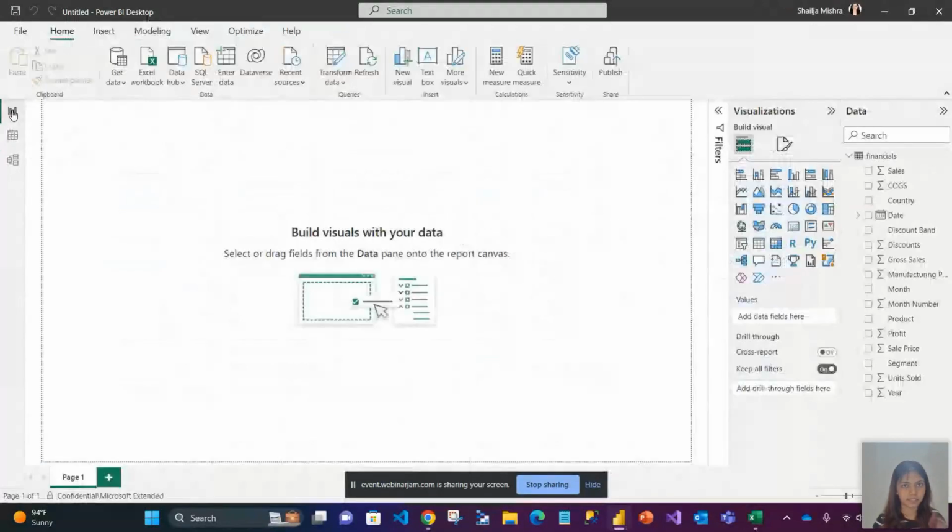So my first step is done. Congratulations. Now, once we have the data, we got the data, we transformed the data. Now comes our major step of building dashboard or of building visuals.